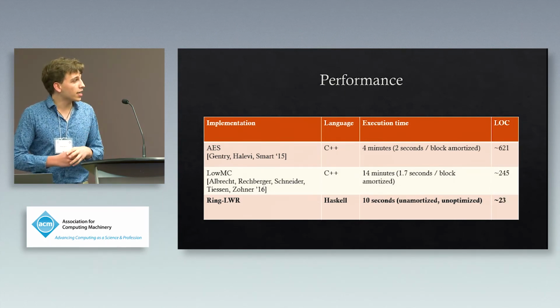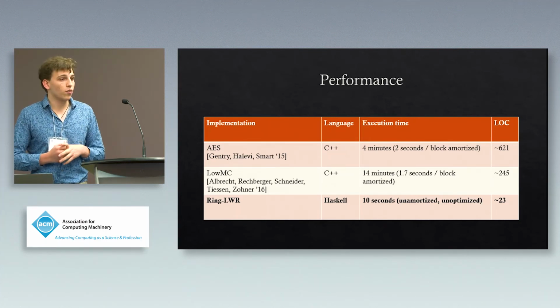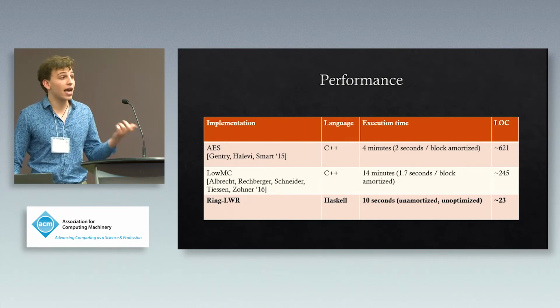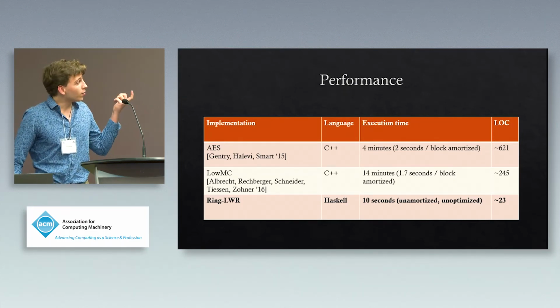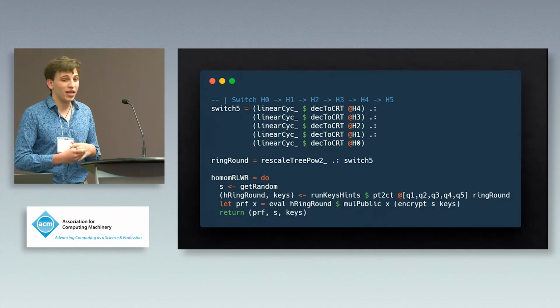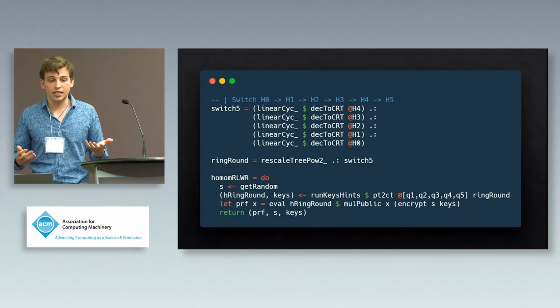The AES implementation came out to roughly 600-ish lines. LowMC was a little over 200, and our ring LWR was at just 20. And in fact, it can fit on a slide. This is it right here. I've elided very little from this. I've elided basically type annotations, and that's it. But this is the entire implementation of the PRF.